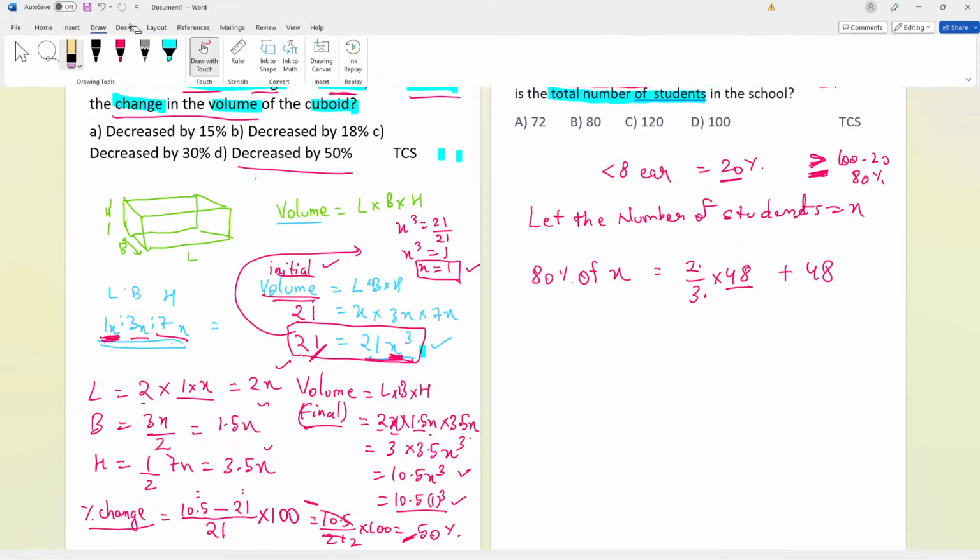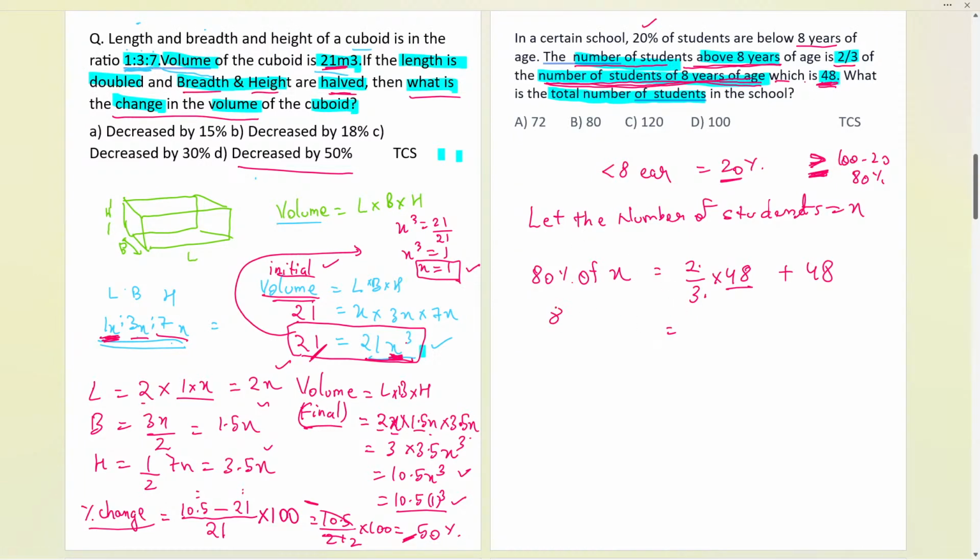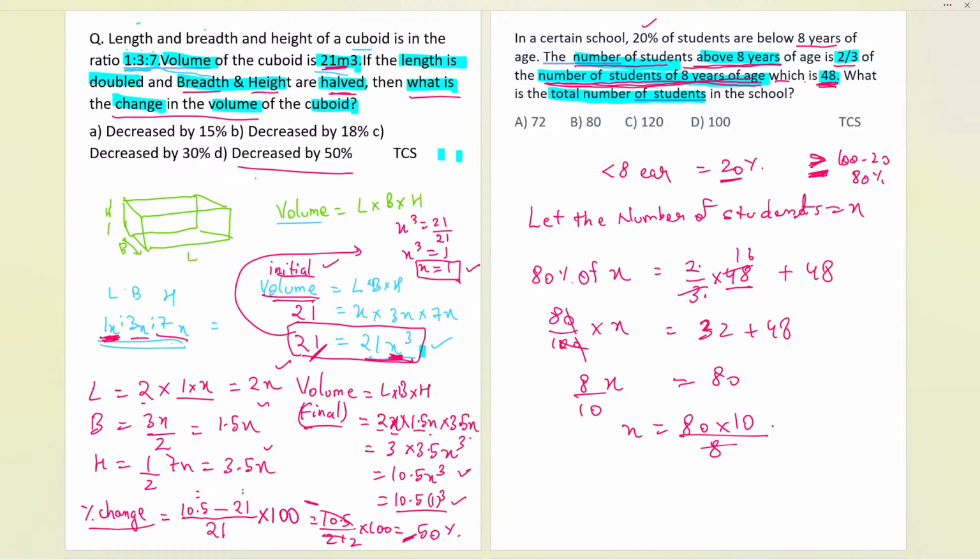So let us now solve it. Here it will be 80 by 100 multiplied by X, and then 2/3 of 48 is 32, plus 48 over here. Now the zeros cancel, and then it is 8 by 10. So X will be 80 times 10 by 8 over here, and it will come out to be 100. So X is what we are getting, 100. We assumed the number of students as X initially, so that's why D is the answer.